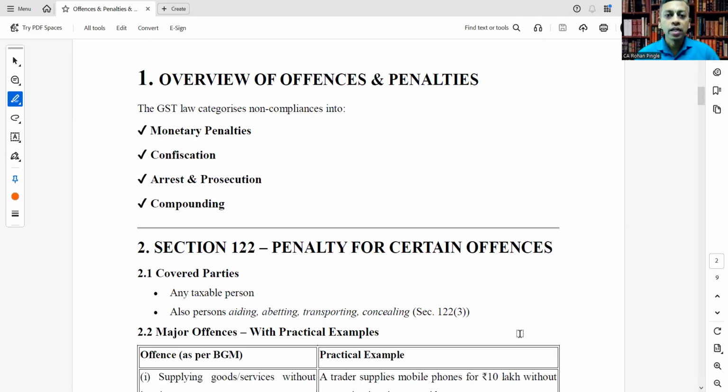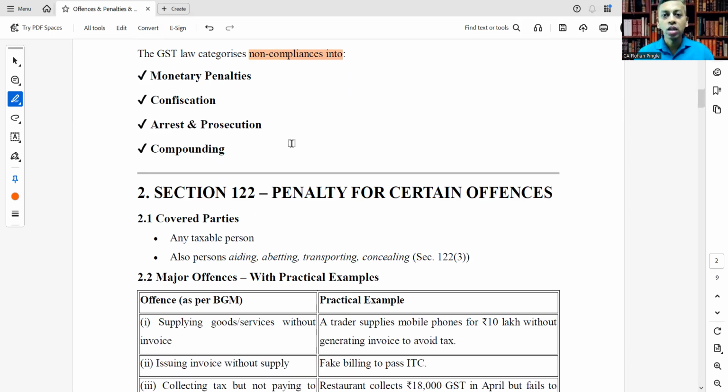Overview of offenses and penalty. The GST law categorizes non-compliances into four classifications, that is monetary penalties, confiscation, arrest and prosecution, and compounding. So non-compliances are categorized in four parts: monetary penalties, confiscation, arrest and prosecution, and compounding. So let's see section by section.